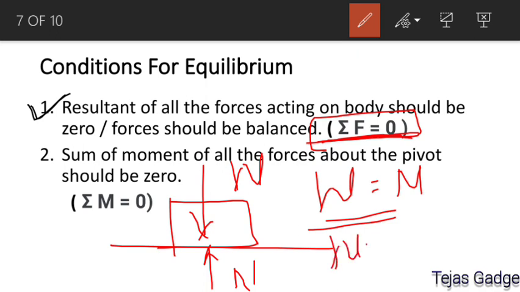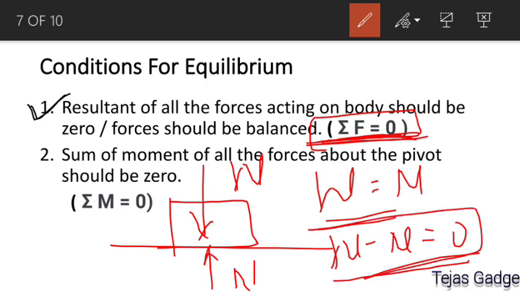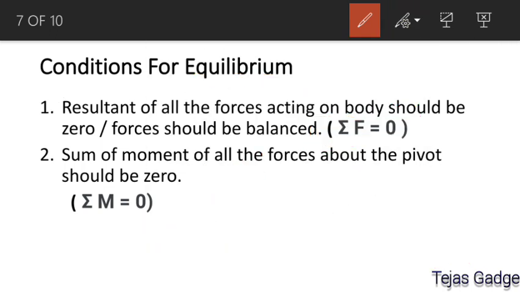So you can say W minus N is equal to 0. Are you getting the equation? When you satisfy this equation, W minus N equal to 0, it means we are satisfying the first condition of equilibrium, that is, the summation of forces will be 0. And when this condition is achieved, the body will be taken as under equilibrium condition.